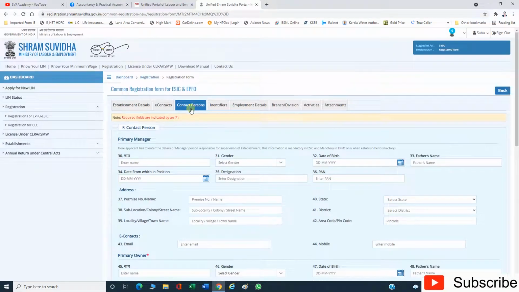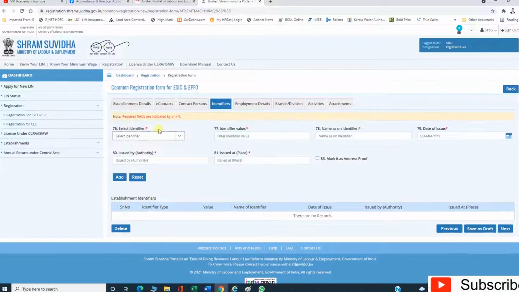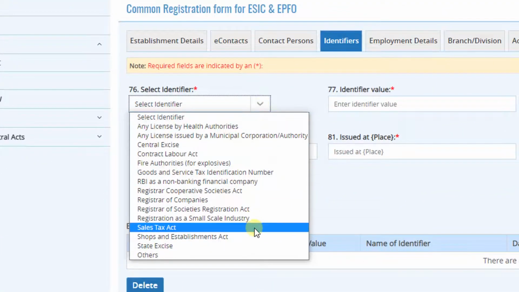After completing this contact person tab, go to the next one, identifiers. This is our establishment identity. So first select the identifier. What are the licenses you have?